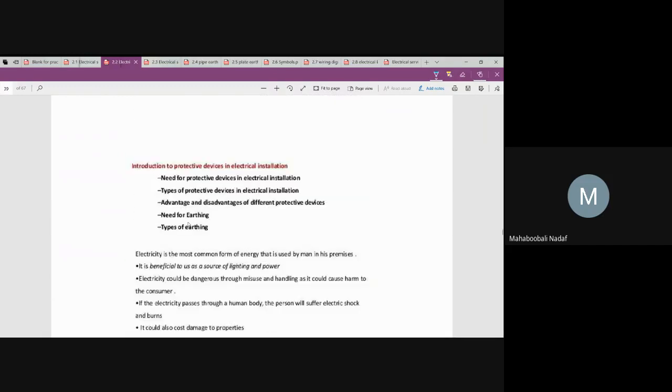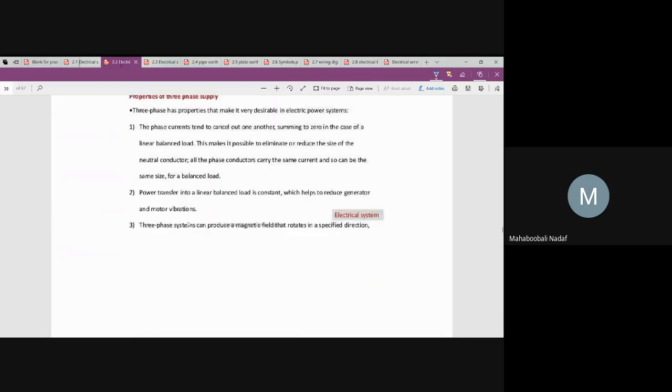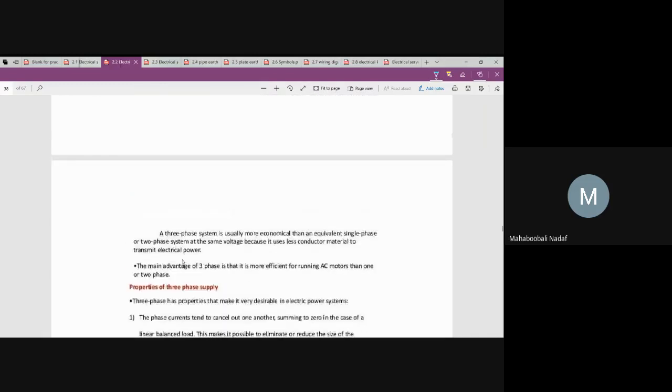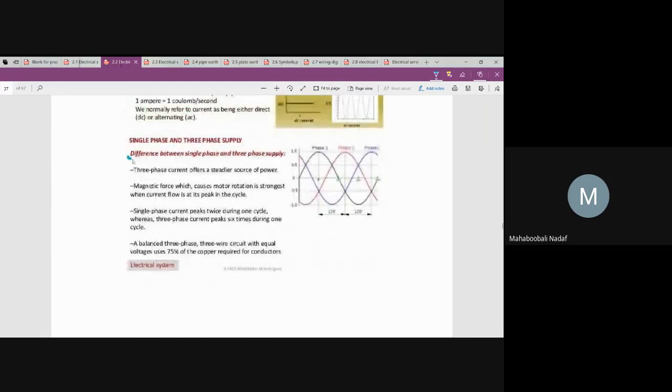Now, in a given electrical system, there are two types of supply: single phase and three phase. We are not going into much detail on that because it is more technical. For normal consumption or lighting requirements, we go for single phase. For heavy power requirements, we go for three phase. Three phase supply gives more stability and uninterrupted supply of electric current.